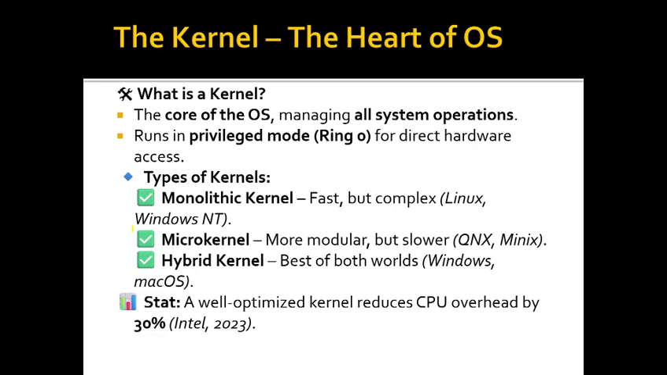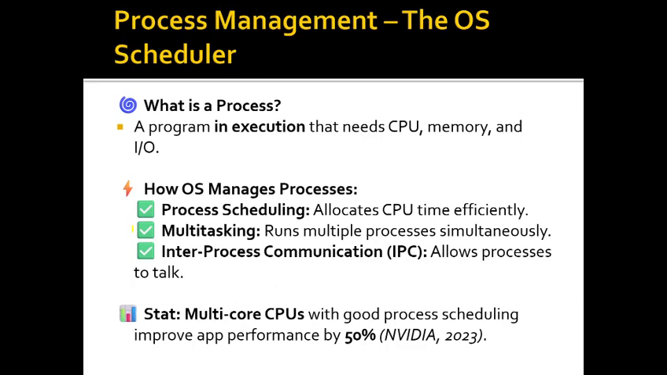Monolithic kernel is fast but complex. It is very tough to execute. It is used in Linux and Windows NT. Microkernel is more modular but slower. Compared to the monolithic, microkernel is slower. Examples are QNX and MINIX. Hybrid kernel, the best of both worlds, is used in Windows and Mac OS. As per the statistics, a well optimized kernel reduces CPU overhead by 30%, as per Intel in a 2023 census.